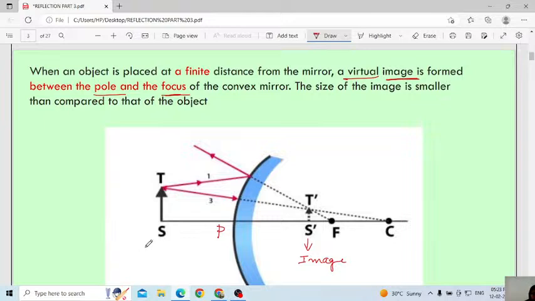This is the position of the object. Then you are getting the image between the pole and the focus, and the size of the image is smaller compared to the size of the object. We will draw the ray diagram, then once again we will discuss.